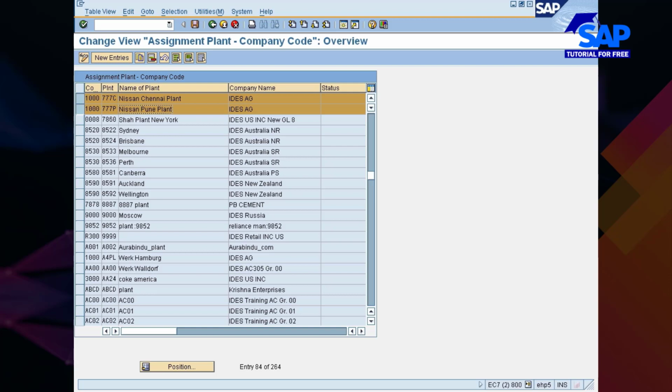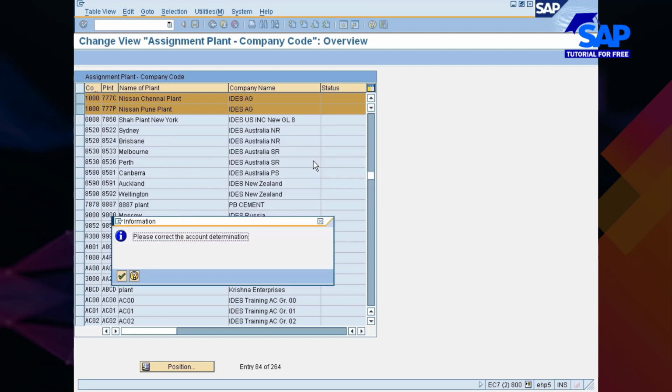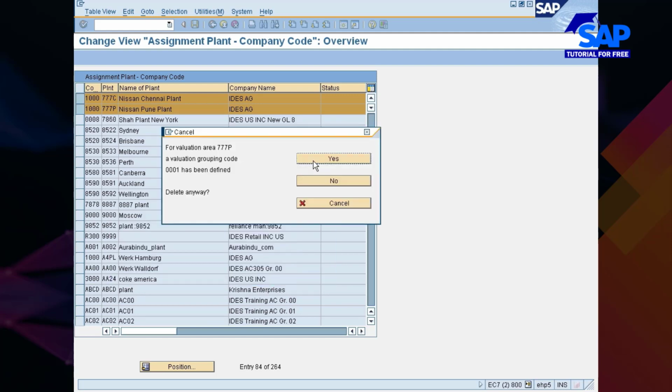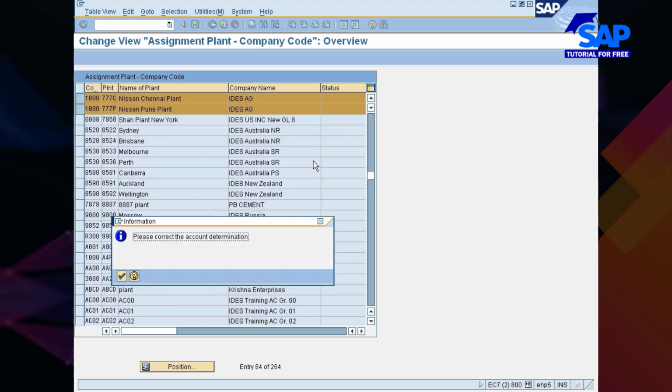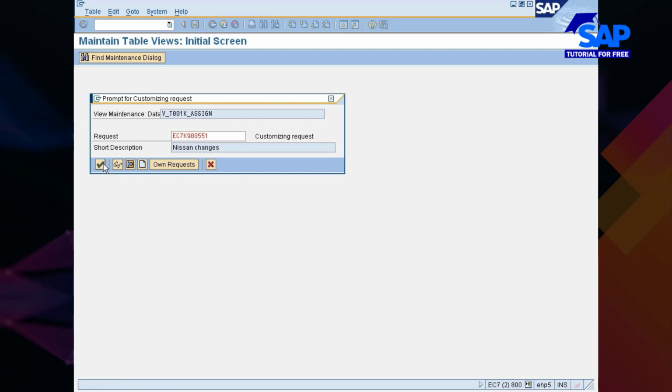So plant 77C, plant 77P both should have been linked with the company code 777. So therefore you have to delete these inconsistent entries. Okay, so I'll be doing this one. Okay, you save it.